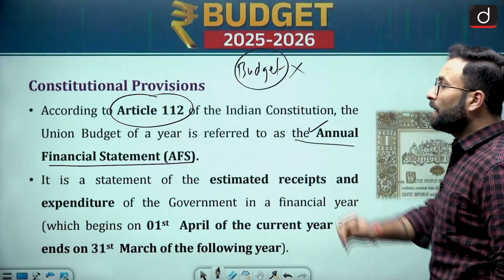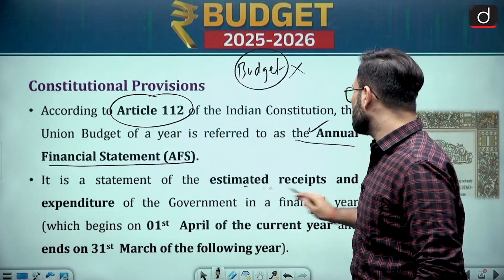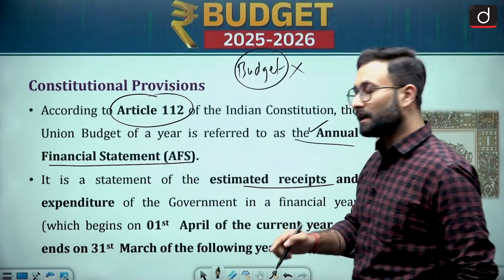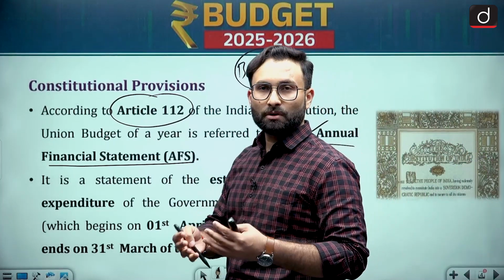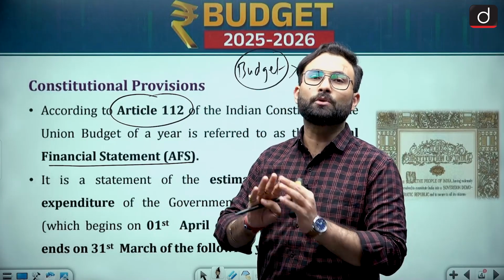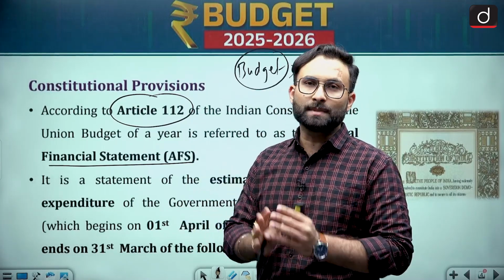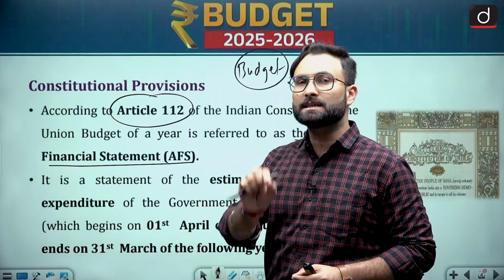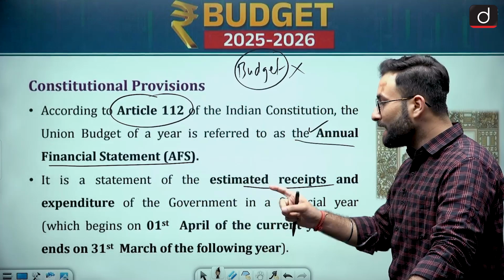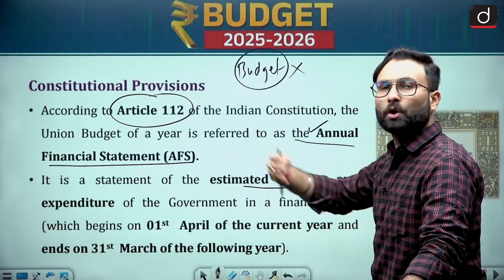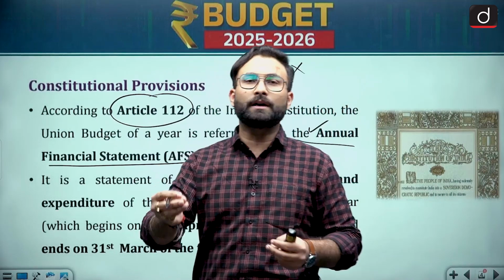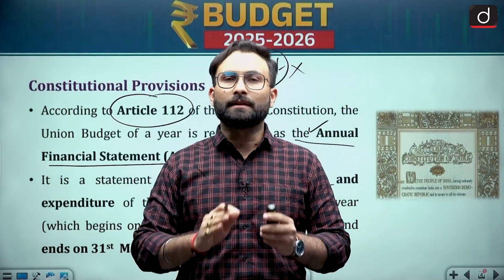Okay, now it is a statement of the estimated receipts and the expenditure of the government in a financial year. Here they are saying that we are going for the estimation of the receipts as well as the expenditure. Whatever money comes in and whatever money goes out, that record is basically your budget, and that is of a financial year which starts from the 1st of April of the current year and ends on the 31st March of the following year. Okay, so that is basically your budget. In a time frame, whatever receipts and expenditures are there, that is your budget.